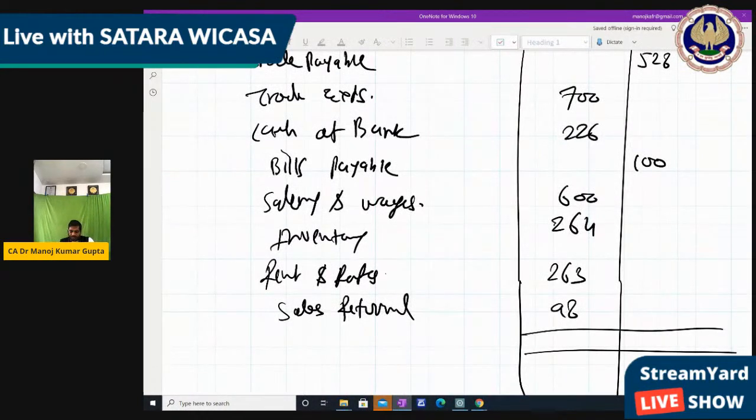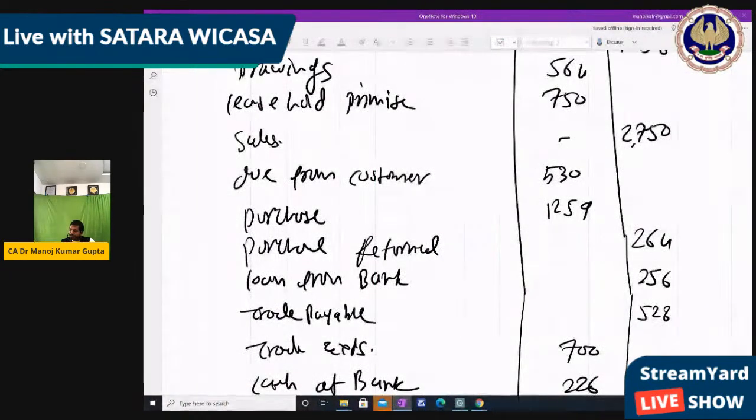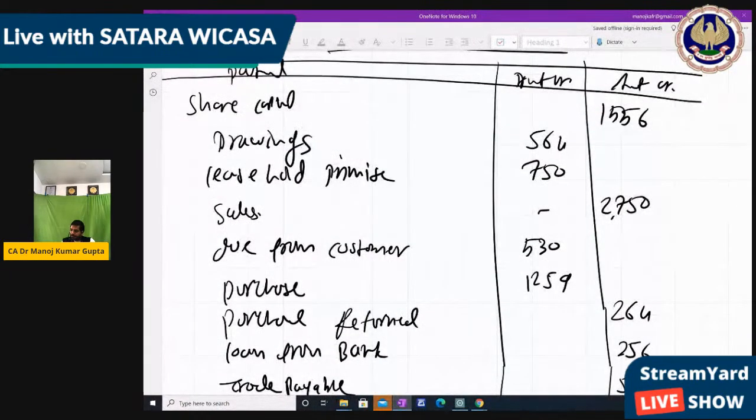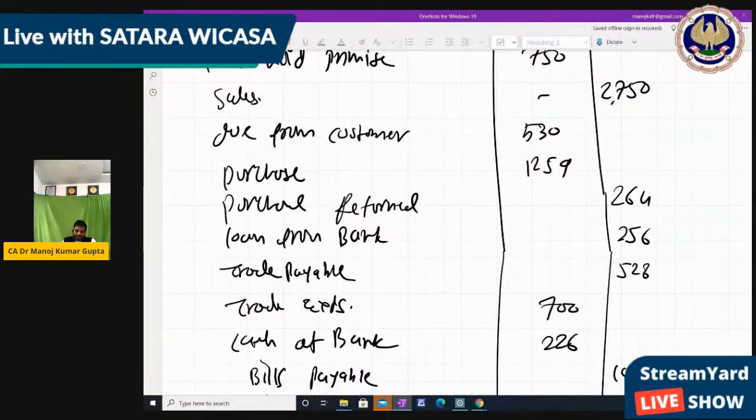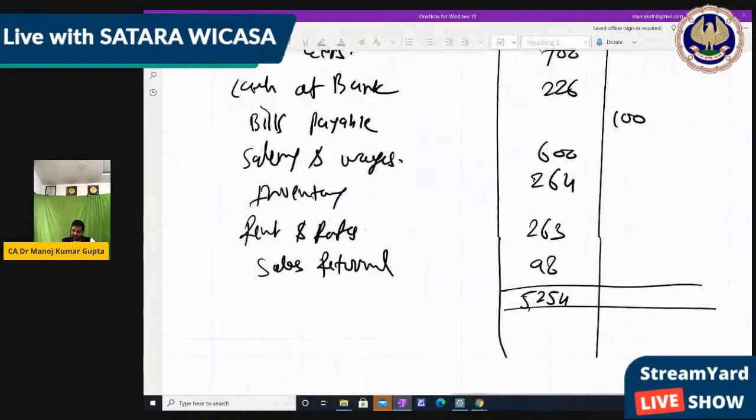So 5254. Now take the total of the credit side. Credit side total: 1556 plus 2750 plus 264 plus 256 plus 528 plus 100. Yes, 5454. It's again a difference of 200.